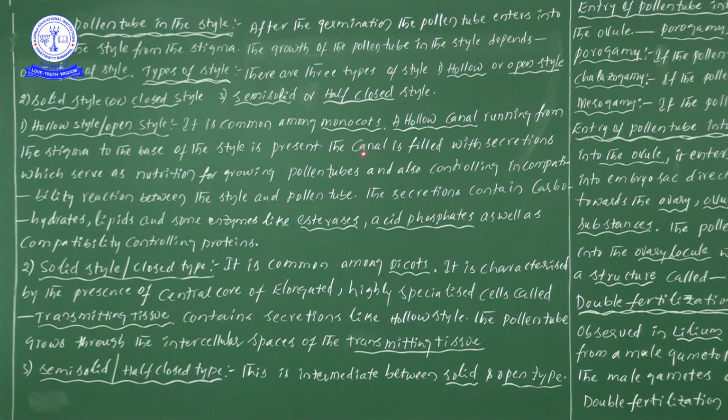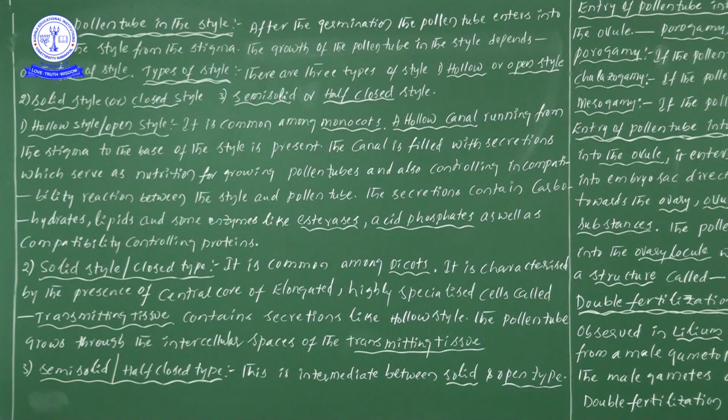Now, what is the main important point? The canal is filled with secretions. Here the empty space is there, and the canal is filled with secretions, which serve as nutrition for the growing pollen tube.